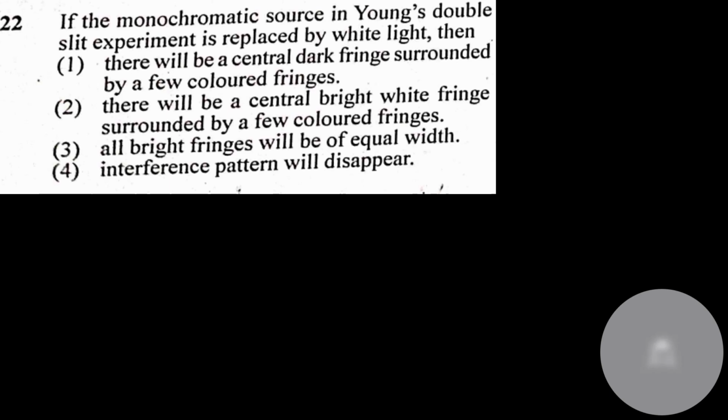21. Question from YDSE. Okay. See, instead of using monochromatic light, they have used white light. That means made up of all colors. Okay, there will be central dark fringe. There is no dark fringe if the slits are at equal positions. Okay, there will be central bright fringe. Could be all bright fringes will be of equal width. I'm unsure about that, but most probably not. Interference pattern will disappear. No. Okay, but since I'm unsure about this, the question will be marked as R.